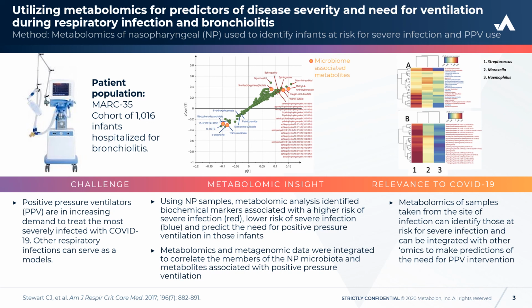So here, metabolomics of the samples taken from the site of infection were able to identify those who were at risk for the most severe infection, and they can be integrated with other omics to make predictions for the need for positive pressure ventilation as an intervention, and disease severity.